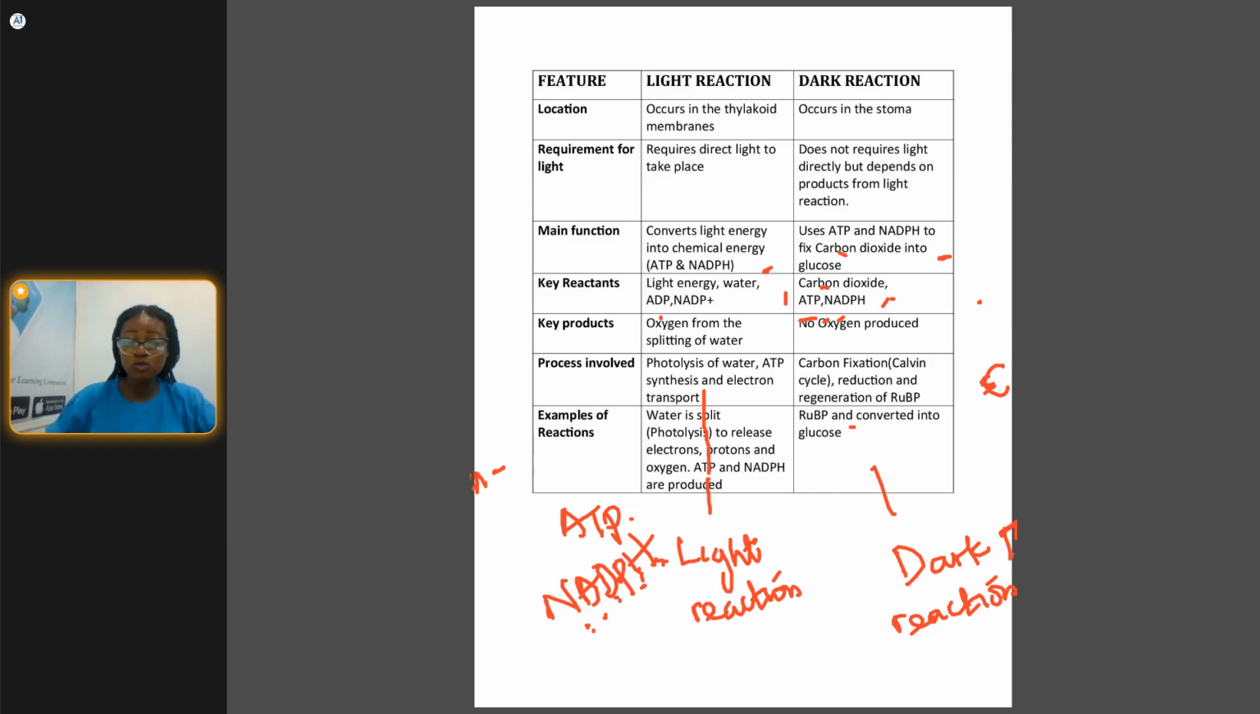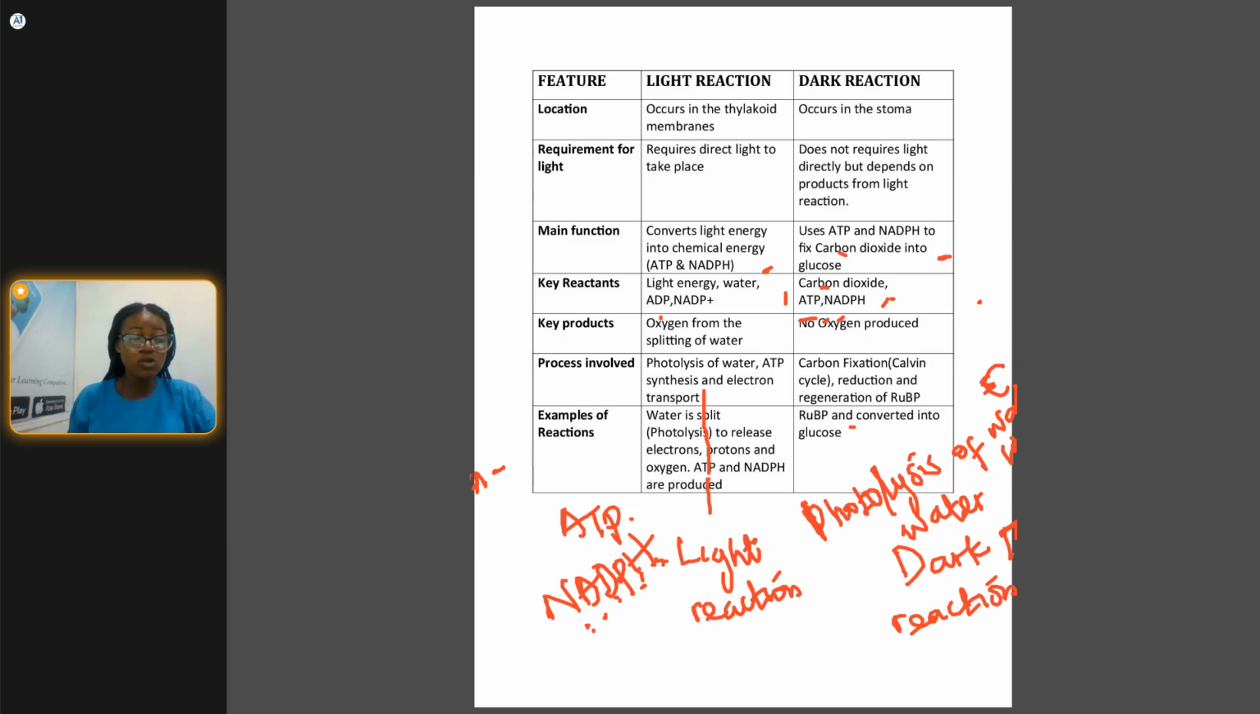It helps to split the water. When the light comes in contact with the plant during the day, that is when there is breaking down of water molecules, which is what we call photolysis. So there is photolysis of water during the light reaction. That's one of the importance of light.